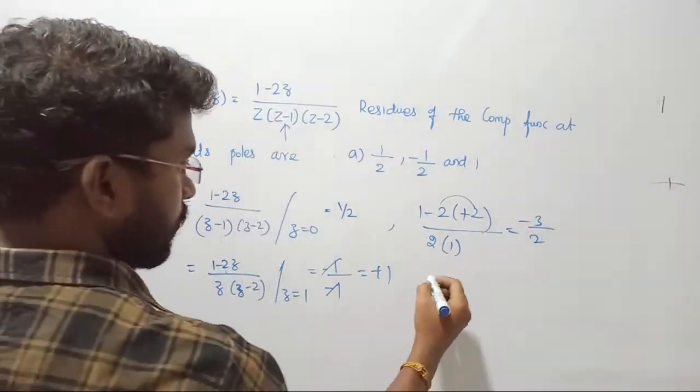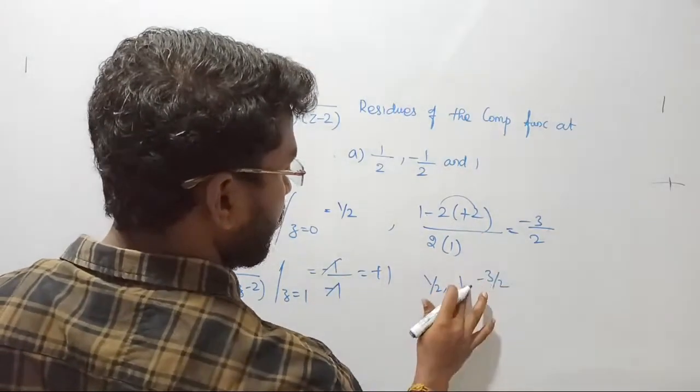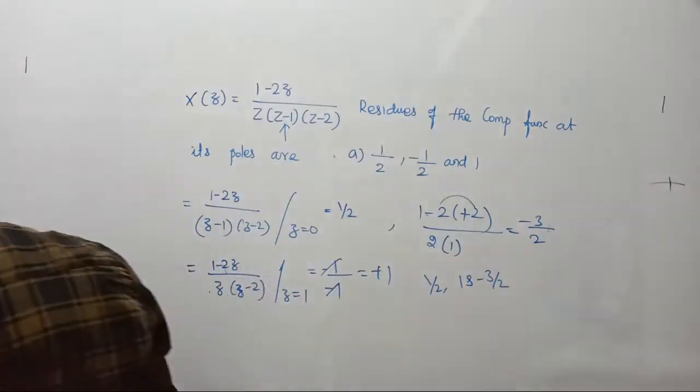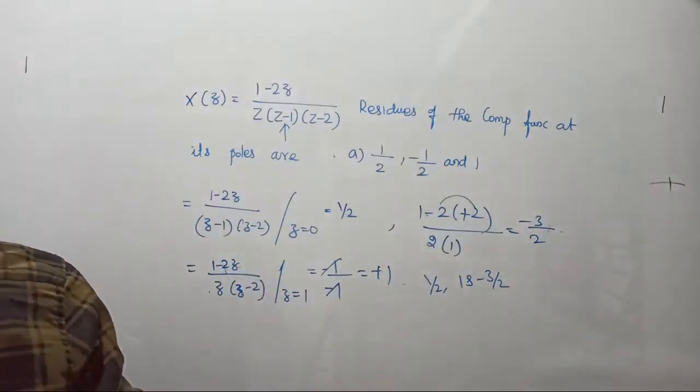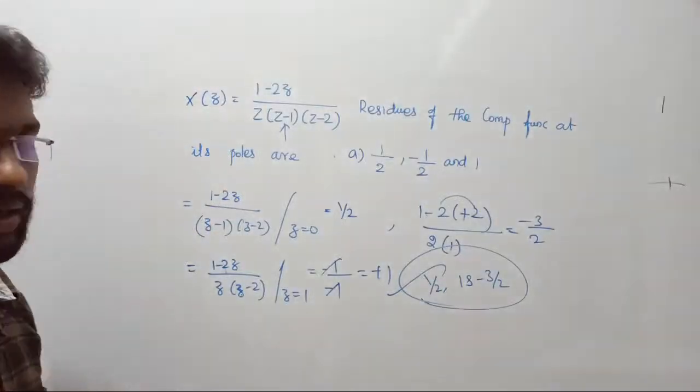Such that your answers are what? 1/2, 1, -3/2. Right? 1 second. 1/2, 1, -3/2. Yes, it is in option C. This is the correct answer. Just make a note of it.